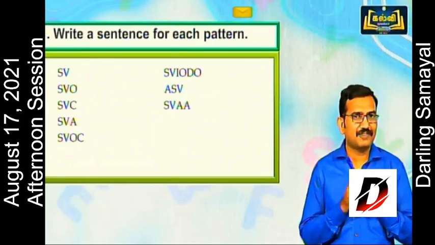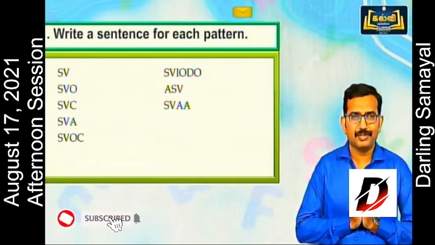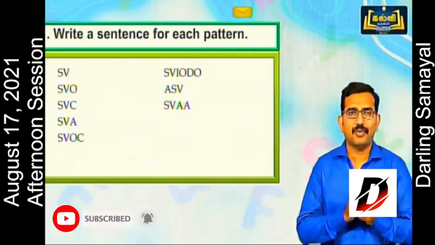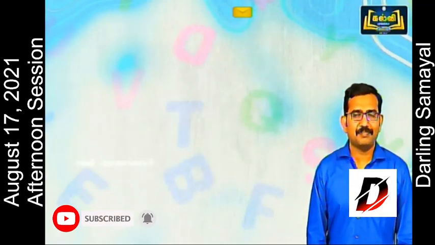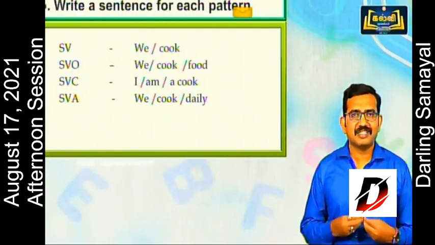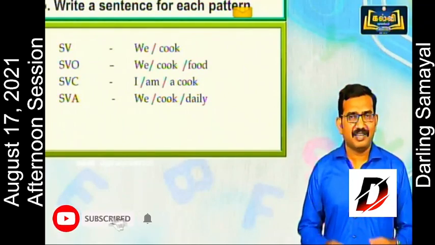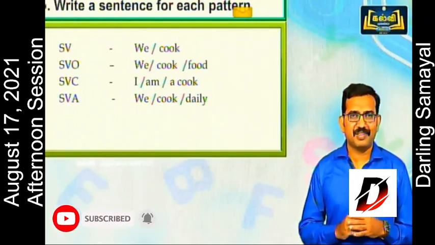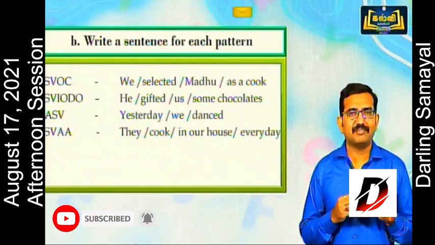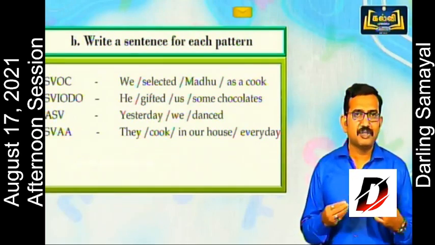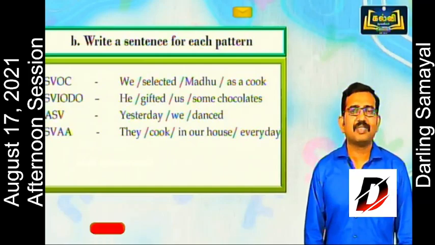So here you have some patterns, and you are going to write an example of your own. You try your own example. So I am giving some of my examples here. SV, taking cook as the verb here. You can also pick one verb and try to develop into different patterns like this. That's the end of